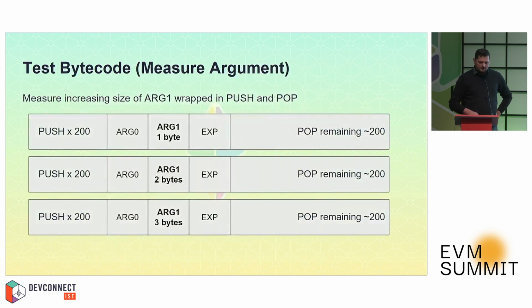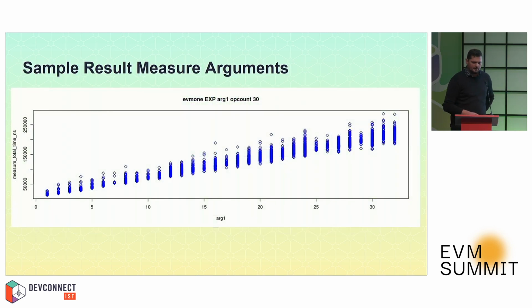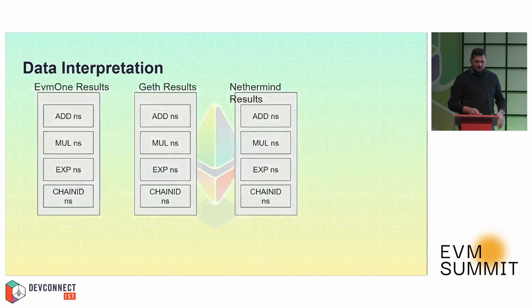bytecodes. On top of it, there are some opcodes which depend on the size or the value of the arguments. We have to measure that as well. So for all 120 or so opcodes, we wanted to see how the arguments actually affect the time to execute. Here's a sample result. We can see that while we increase the size of the second argument, argument 1 in this case, the time to execute the EXP opcode increases as well.